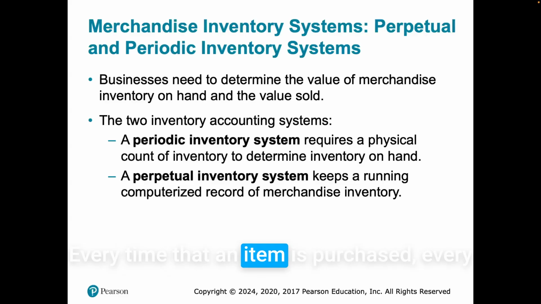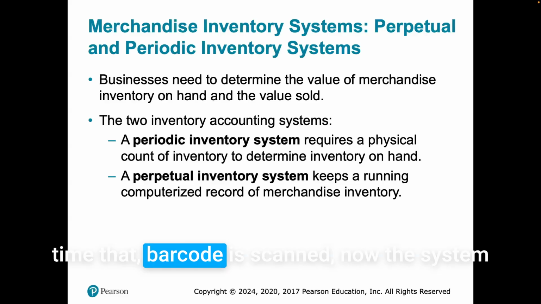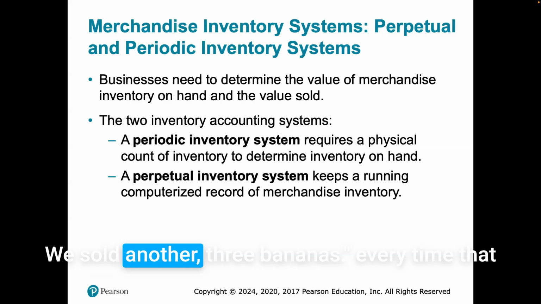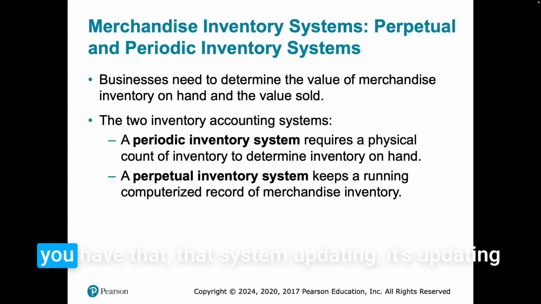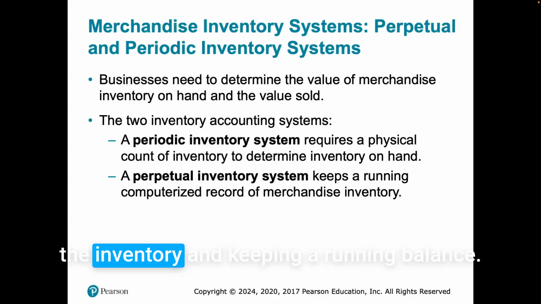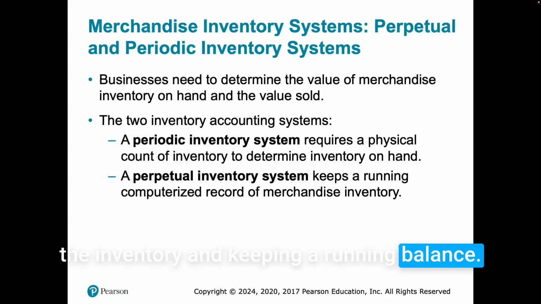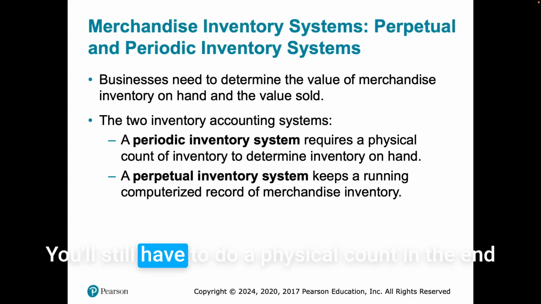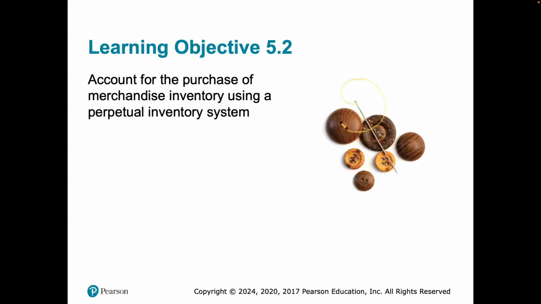Every time an item is purchased, every time that barcode is scanned, now the system knows, hey, we sold another 5 t-shirts. We sold another 3 bananas. Every time you have that system updating, it's updating the inventory and keeping a running balance. Now, we will talk about that, but with a perpetual inventory system we keep that running, but we still do periodic counts. You'll still have to do a physical count in the end.